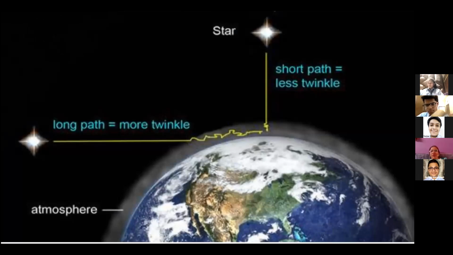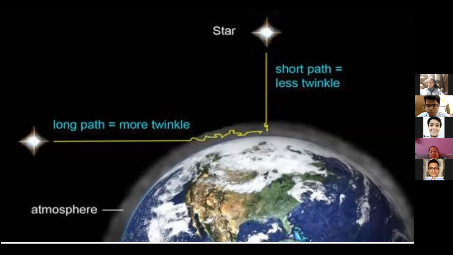Why? Because as you can see in the diagram, the stars which are overhead suffer less refraction because they have to travel through less atmosphere. There is only about 25 kilometer thickness in which they will undergo refraction. So they undergo a small amount of refraction. Thus, they appear to twinkle less or sometimes appear to be stable.